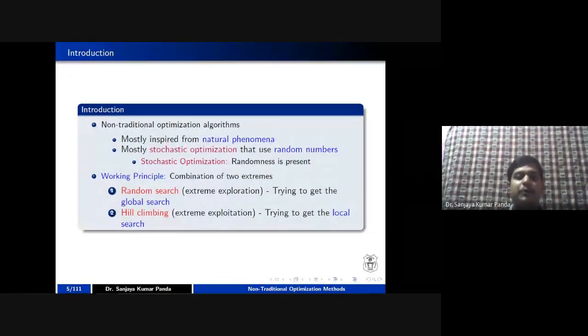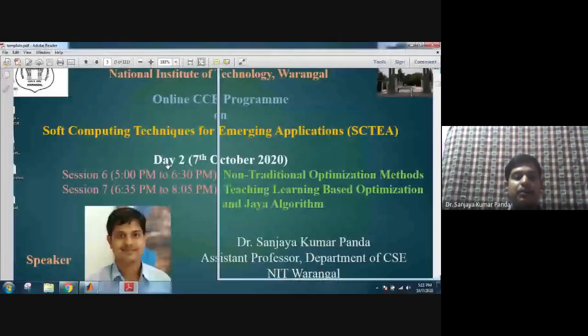And if you see such algorithms, these algorithms mostly use stochastic optimization. Stochastic optimization means you can see here we are using random numbers. I will tell you how to generate such a random number, right? Each and every algorithm in the non-traditional optimization category is purely based upon random numbers, right?